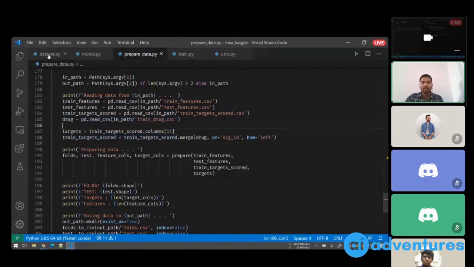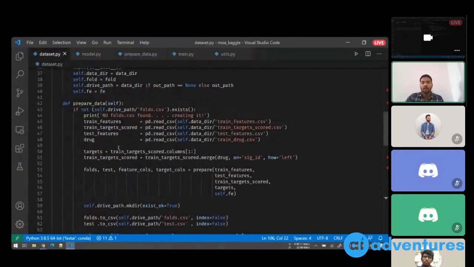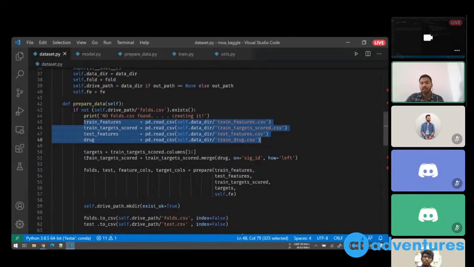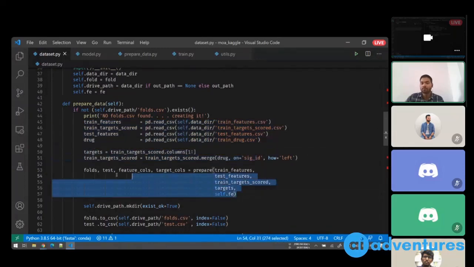When I'm creating my data set, I know that I'll need to read all these files. I'll have to merge them together and then call prepare, because my prepare function expects these 4 data frames and they have to be in a certain format.